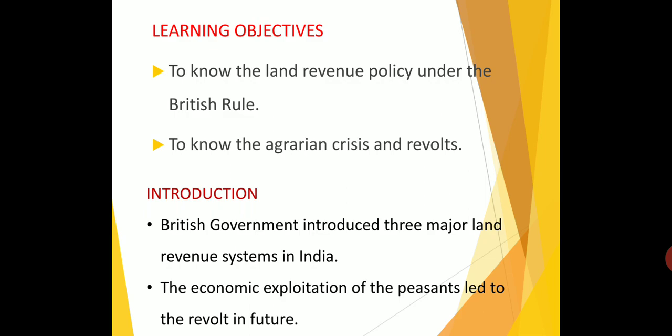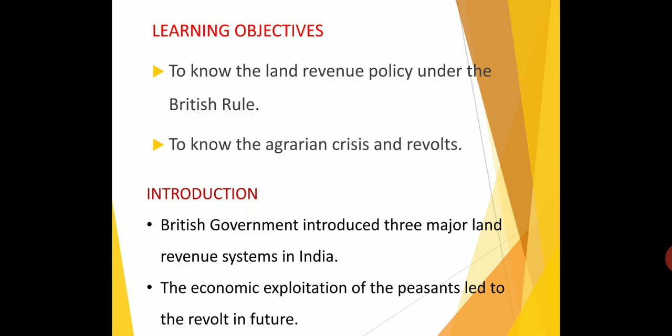What is called agrarian? The farmer is called agrarian. Who is called a farmer? One who cultivates the land is called a farmer. So agrarian, farmer, agriculturist, they are all in the same category. And revolt: they started the revolt. Revolt means fight, war, rebellion. All this is called revolt.